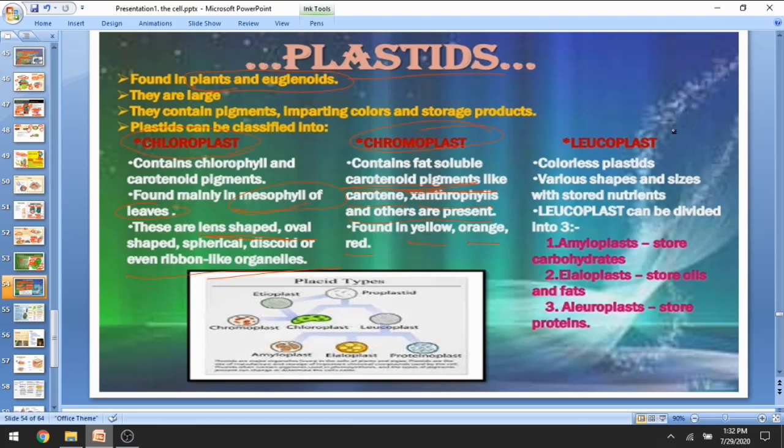Leucoplast, they are colorless plastids. They are present in the roots of the plants. They come in various shapes and sizes, and they store nutrients. They can be divided into amyloplast, which stores carbohydrate. This part is very important from an MCQ point of view, because you might be asked what is amyloplast. They store carbohydrate, and elaioplast stores fats and oils, and aleuroplast stores mainly protein.